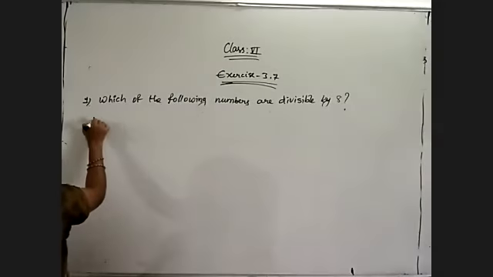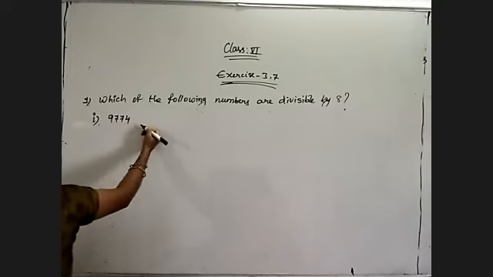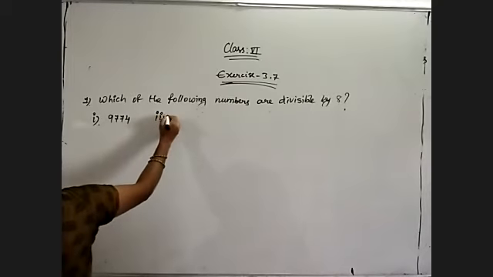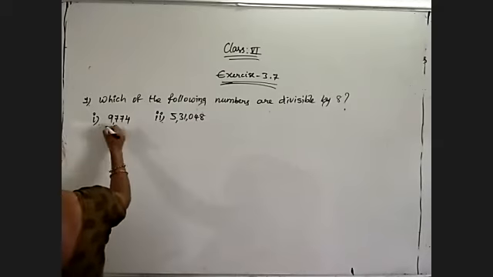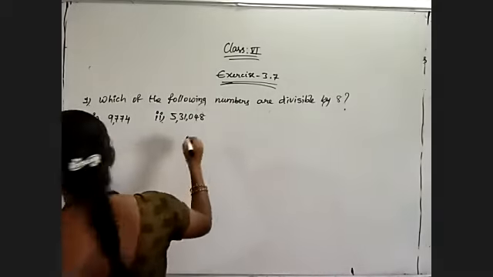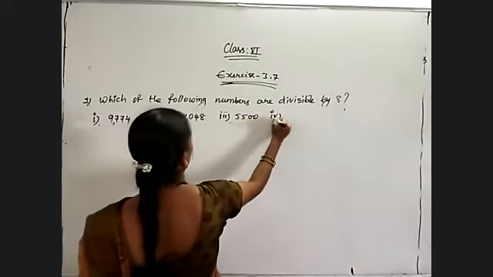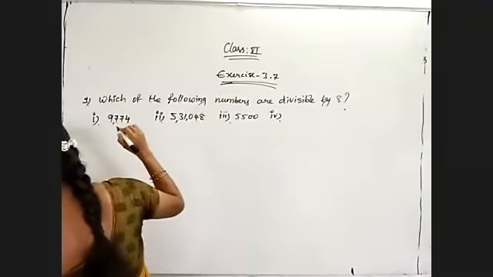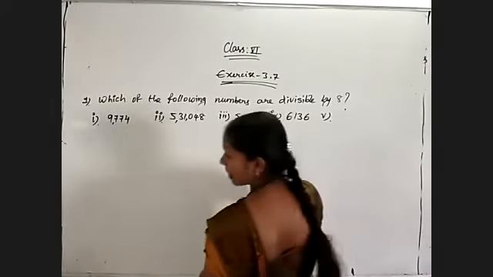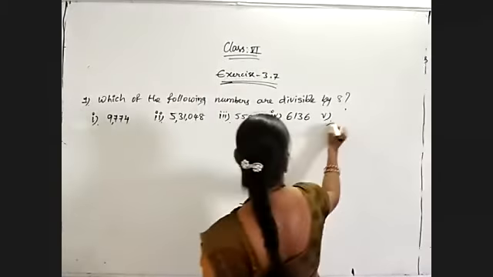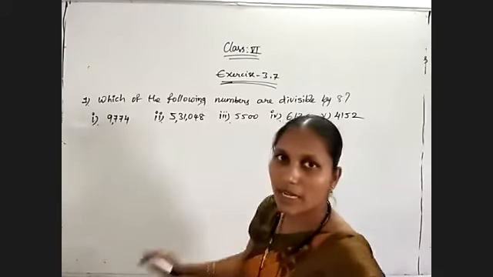So my first problem is 9774, and the second question is 5,31,048, and the third question is 5,500, and the fourth problem is 6,136, and the fifth one is 4,152. Again, 5 questions are given and we need to check whether these numbers are divisible by 8 or not.